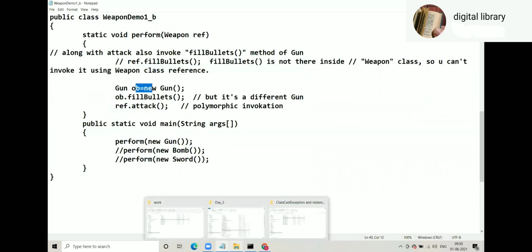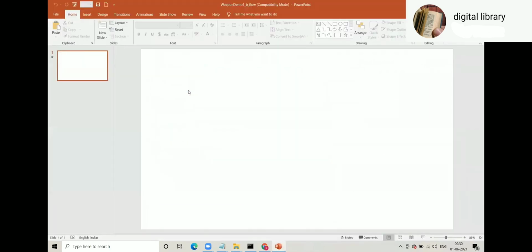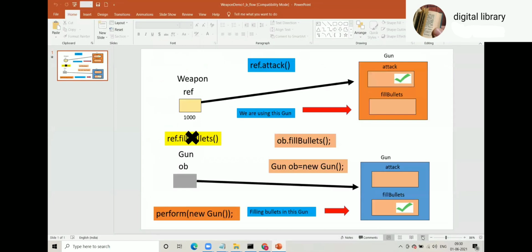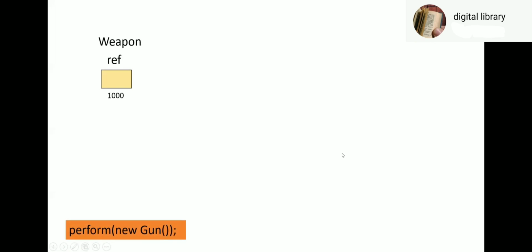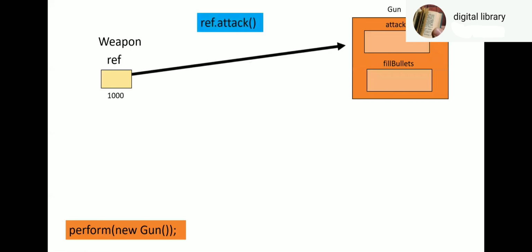Again, we can see the diagram. Ref of weapon type. Perform new gun. So gun object will be created with attack and fill bullets. Ref refers to that gun object. Ref.attack, attack will be called. Ref.fill bullets not possible. Won't compile.